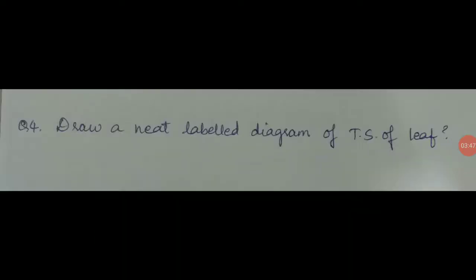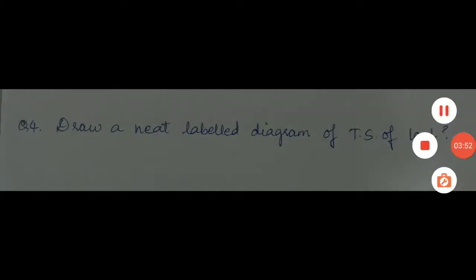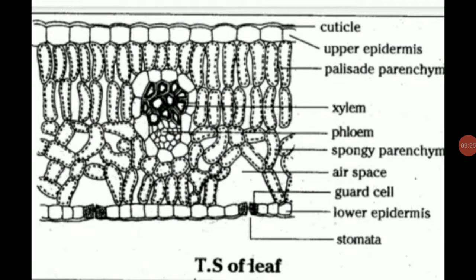Question number 4. Draw a neat labelled diagram of TS of leaf. Observe the given diagram of TS of leaf, which is having upper and lower epidermis covered with cuticle. In between the upper and lower epidermis are palisade parenchyma and spongy parenchyma. In between palisade and spongy parenchyma is a vascular bundle which consists of xylem and phloem, where xylem conducts water and phloem transports food materials.